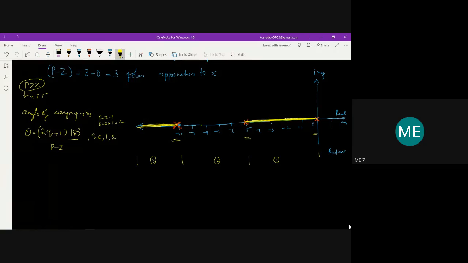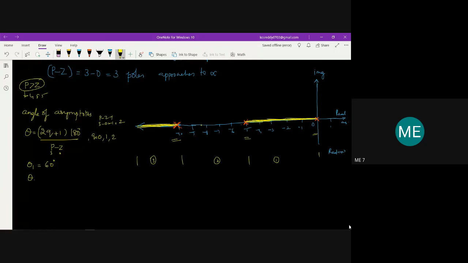Now theta 1 for q equal to 0. For q equal to 0, p minus z is 3, so I am going to get 60 degrees. Substitute q is 0, p is equal to 3, and z is equal to 0. Then I get 180 by 3, so I get 60 degrees.